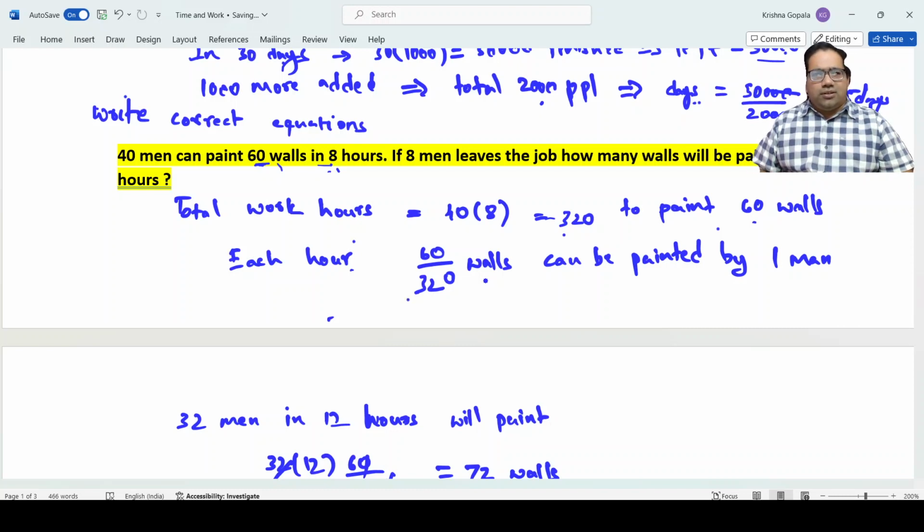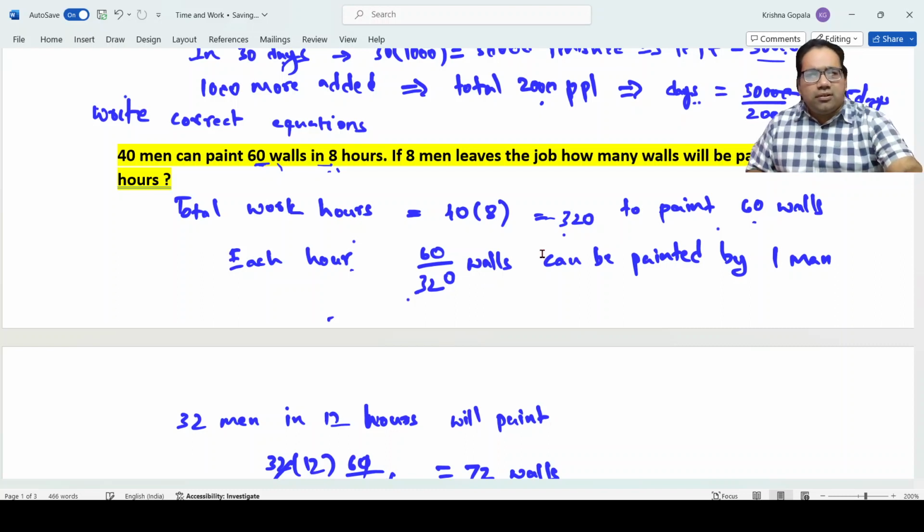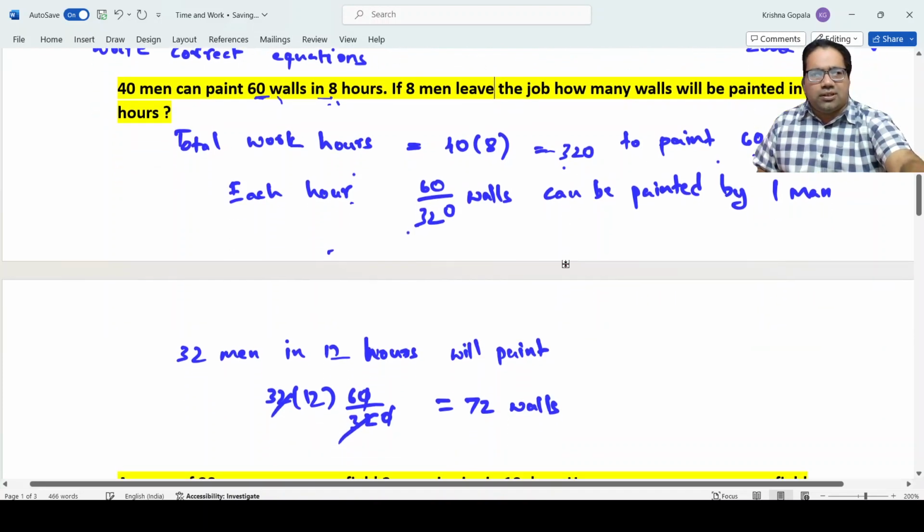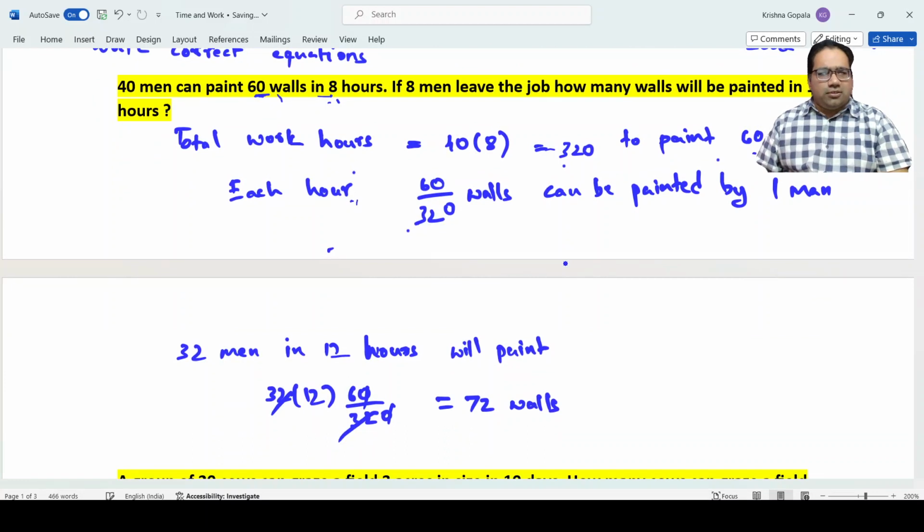Now what they are saying is, if 8 men leave the job, how many walls will be painted? There's a grammar mistake here. It is not leaves, it is leave. 8 men leave the job, so there will be only 32 men, for 12 hours. Each hour, 60 by 320 get painted. So 32 into 12 into 60 by 320. 32, 32 cancel, 0, 0 cancel, 6 into 12, 72 is the answer. This is also a very easy problem.